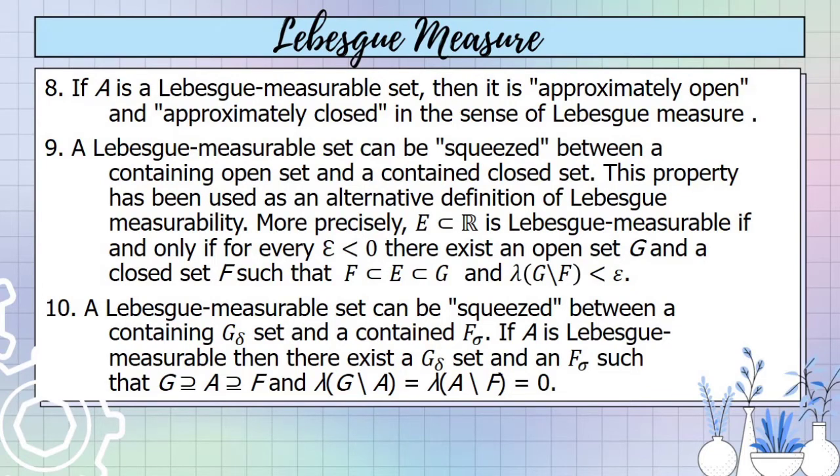If A is Lebesgue measurable, then there exists a G delta set G and an F sigma set F such that F is a subset of A and A is a subset of G, and the lambda of G minus A is equal to the lambda of A minus F, which is equal to 0.